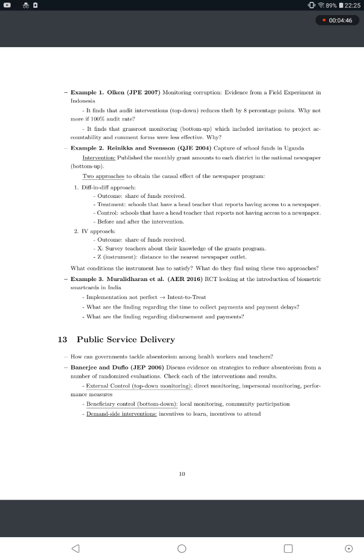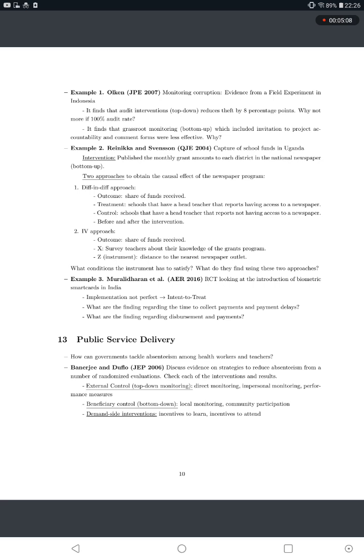Two, IV approach. Outcome: share of funds received. X: survey teachers about their knowledge of the grants program. Z, the instrument: distance to the nearest newspaper outlet. What conditions does the instrument have to satisfy? What do they find using these two approaches?